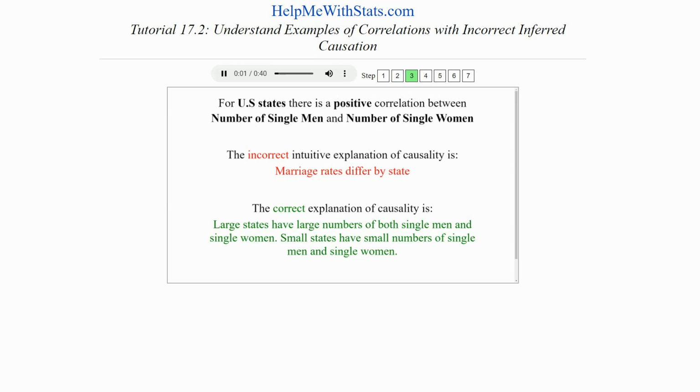There is a strong correlation between the absolute number of single men and single women in each U.S. state. We could incorrectly explain that association by concluding that the higher rates of marriage in some states is the cause of this correlation. In reality, large states have large numbers of both single men and single women. Small states have small numbers of single men and single women. It is true that marriage rates have a very small effect on this observed correlation, but the population size of the state is the prime determinant. For example, California has more than 50 times as many people as Wyoming.